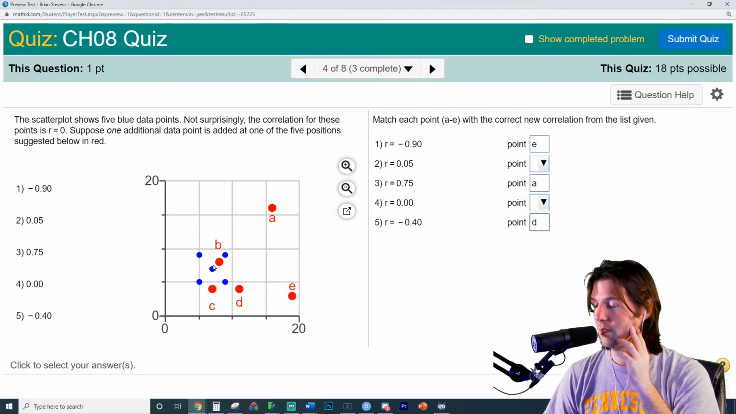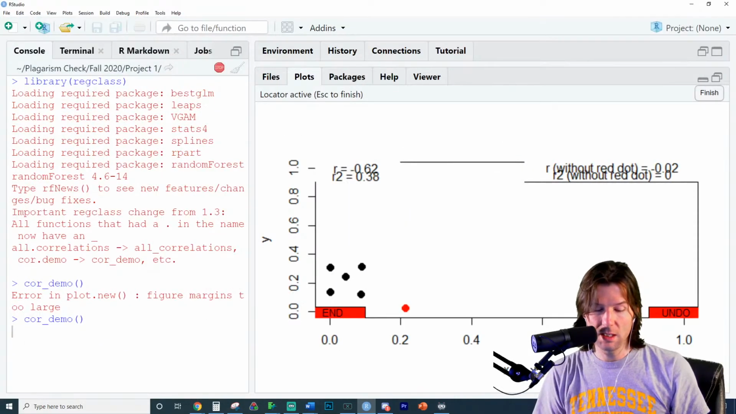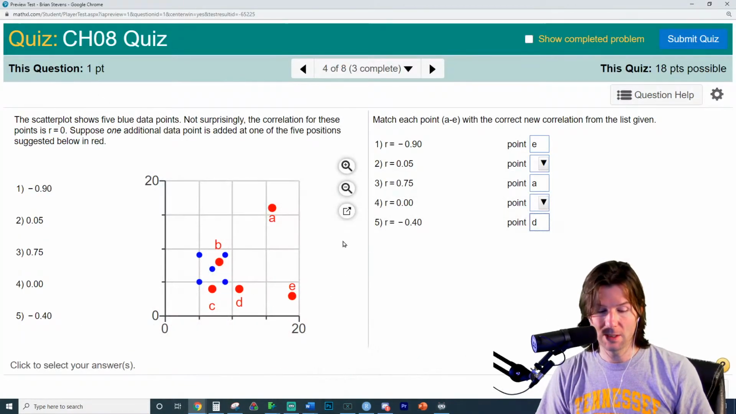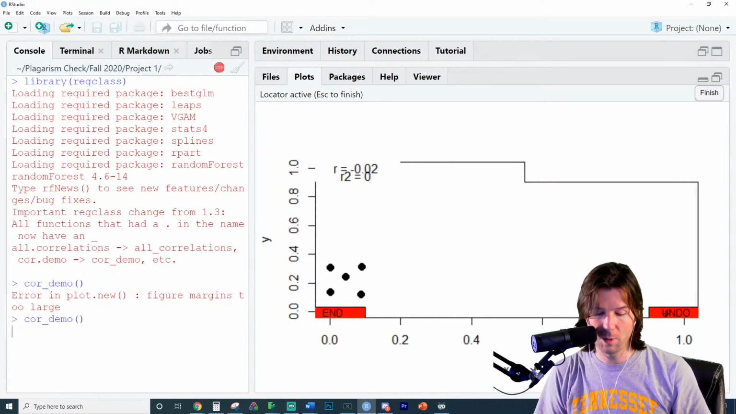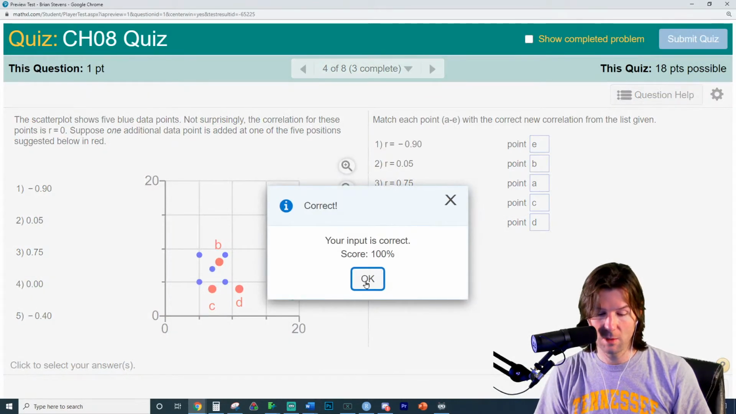And then the interesting thing is C and B. Those are the tricky ones where people usually get tricked. C is directly below the middle of this plot, which will not change the correlation at all. It actually makes it even closer to 0, so that keeps it at 0 for C. And B is going to make it slightly positive. We go right here where B is, slightly positive. We're getting almost the exact same values, and we check, and we got it right.